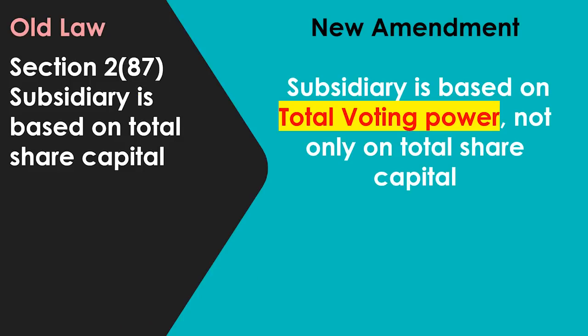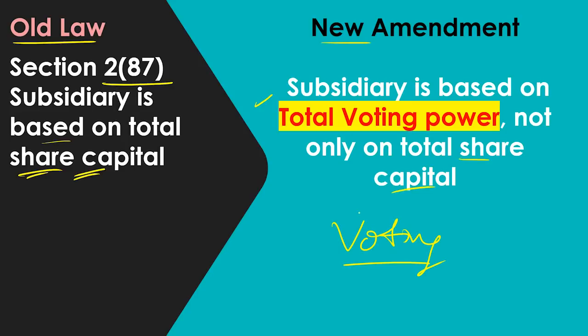Next we go to section 2 subsection 87, subsidiary company definition. So in subsidiary company definition, the old law was that subsidiary definition is based on the total share capital which the company is having. But now the new amendment is, whether a company is subsidiary or not, we will see based on total voting power and not only the total share capital. So voting power is what we have to see. So if C is subsidiary of B, we should see the total voting power, not only the total share capital. So this is the old law and the new amendment.